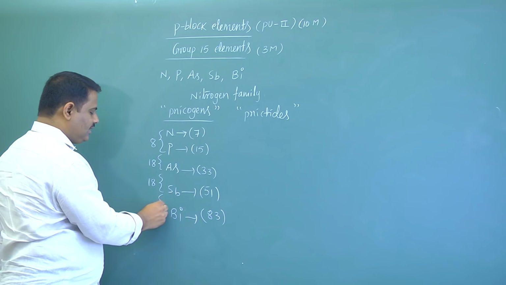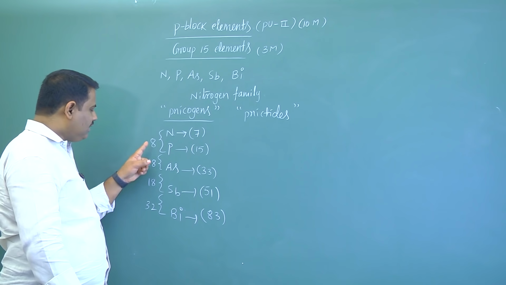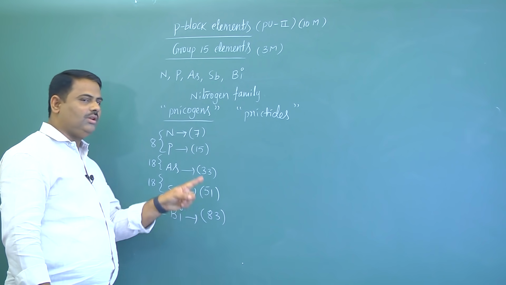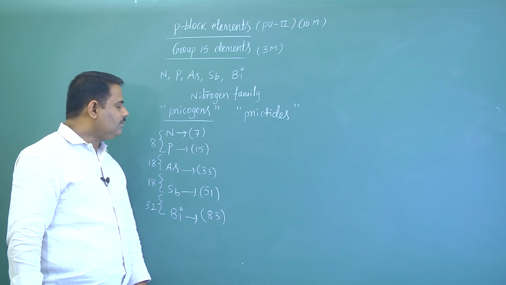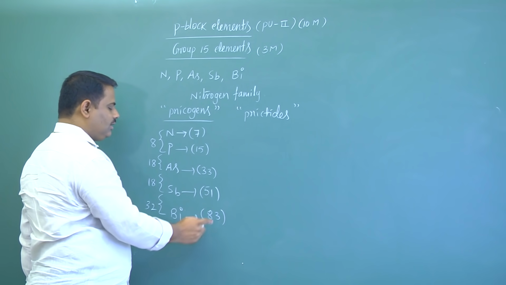Last difference is 32. If you remember these differences, easily you can recognize atomic numbers of all these elements. Now here 7, 15, 33, 51, 83.